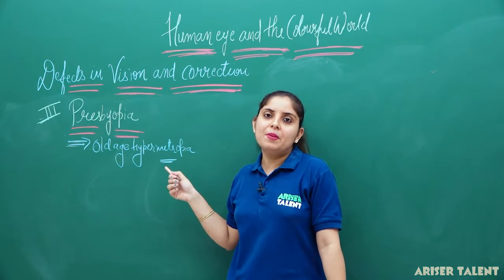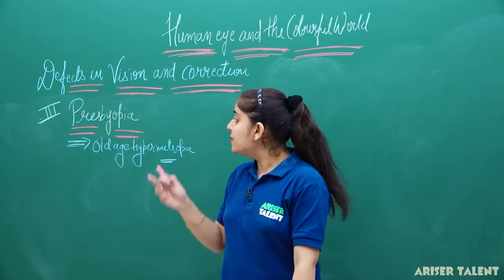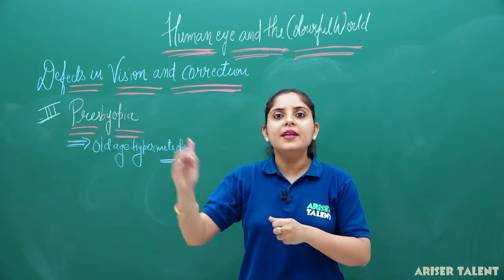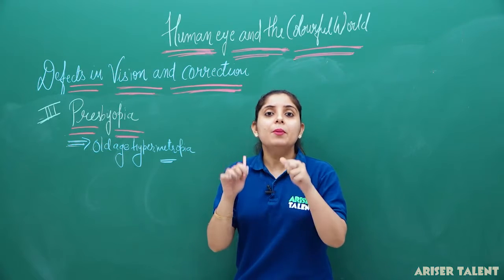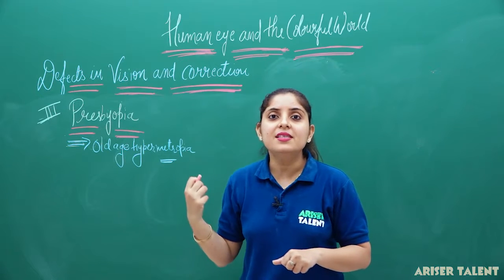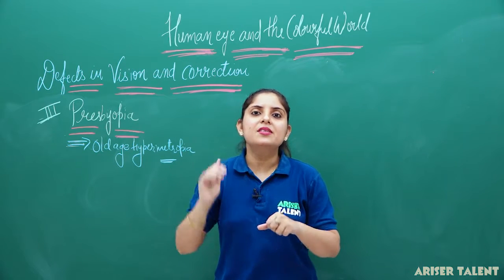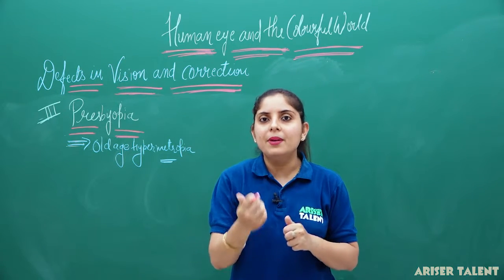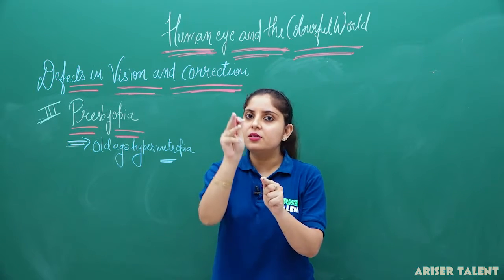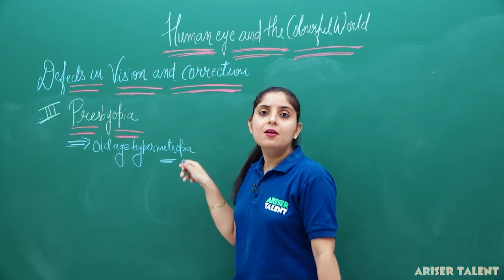So if it is old age hypermetropia, it can be corrected by using a similar convex lens. But what is the different thing here? If it is hypermetropia, then why are we defining it in a different category? We are defining it in a different category because the reason for hypermetropia is that the eyeball becomes small. But in this case, you can see that there is no small size of the eyeball. Instead, the ciliary muscles of that person become weakened. This happens in old age. When you become old, similar things will happen with you: you are able to see distant objects very clearly, but you cannot see nearby objects, and this condition is known as presbyopia.